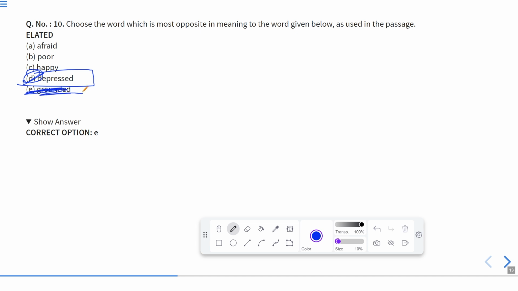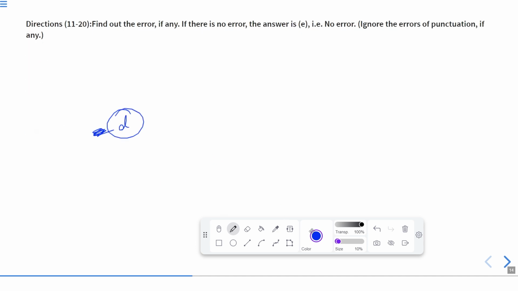Grounded is the incorrect word over here because elated means very happy, extremely happy. On the contrary, its answer should be D, that is depressed. So here there is a typing mistake. This is extremely happy, and the opposite of it will be depressed. It means very sad. So here the correct answer will be D, not E. Now let us move to the next one.